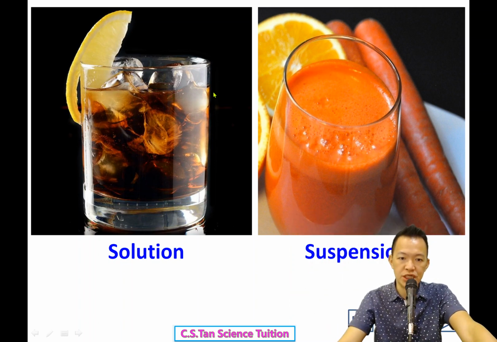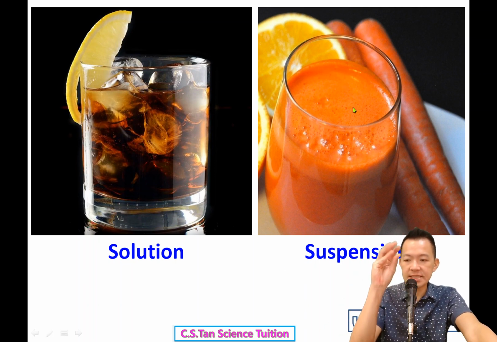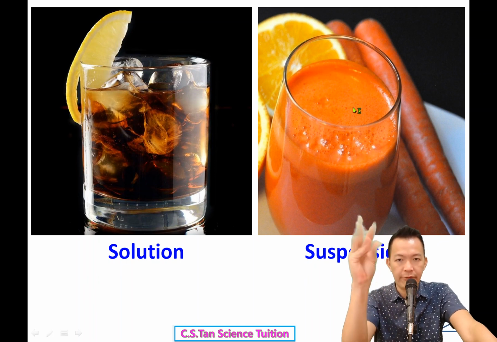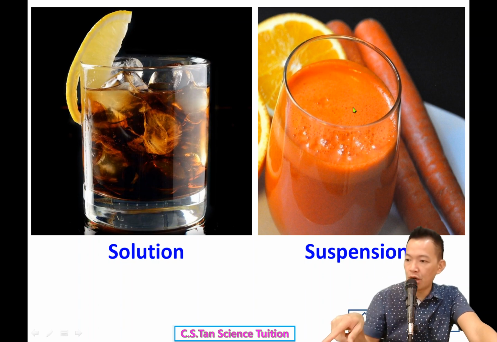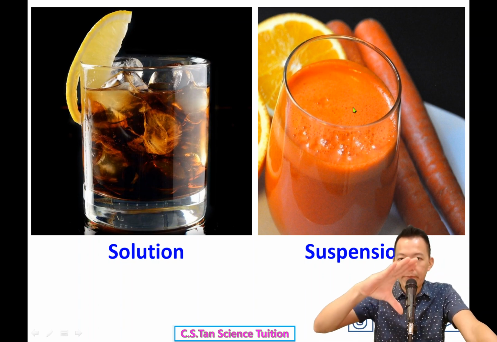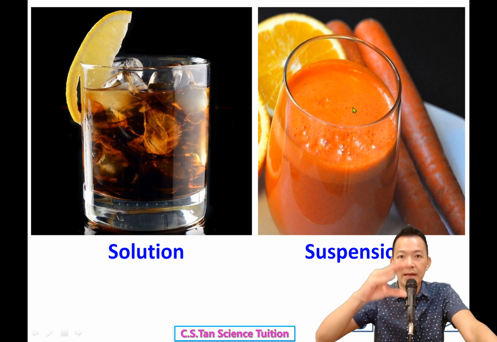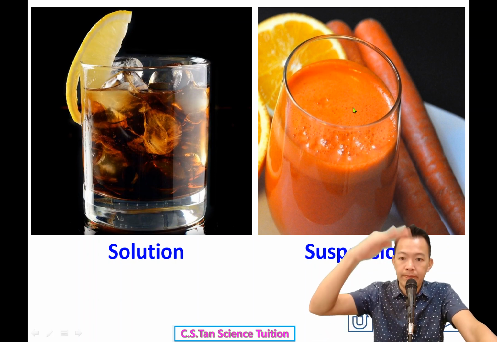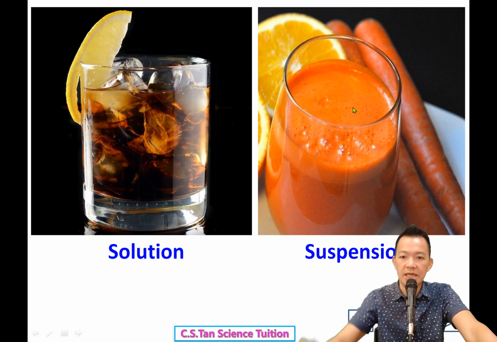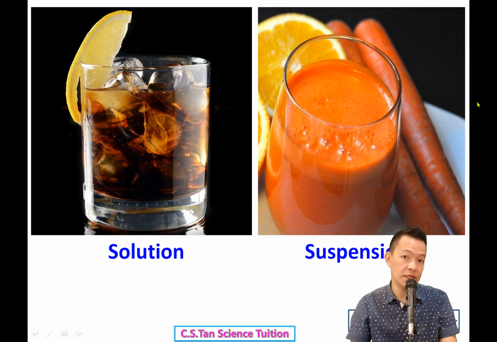So they are homogeneous, the whole cup is the same color. But compared to orange juice or carrot juice, you give me 3 to 5 minutes. I eat my char kway teow, and after 3 minutes, you look at your orange juice. Okay, the lower part will be what? It may become water, and above will be the orange fiber floating above the water. Right? It becomes layers. So this is suspension.